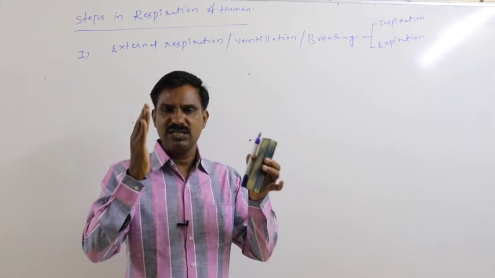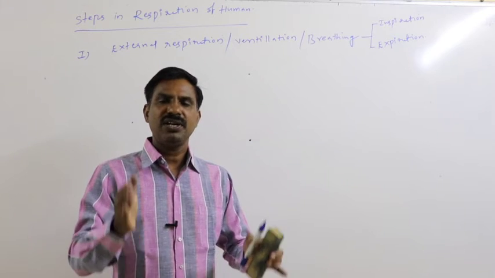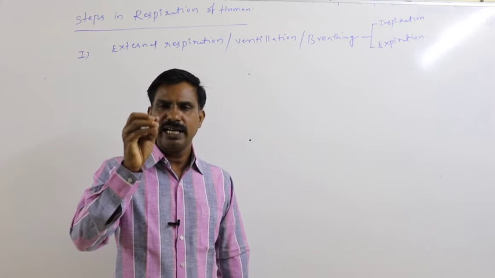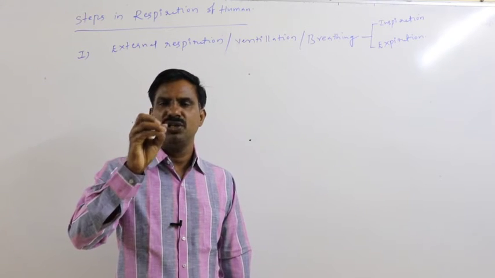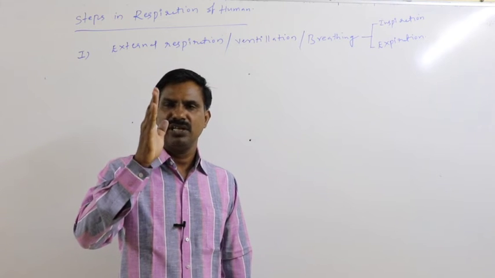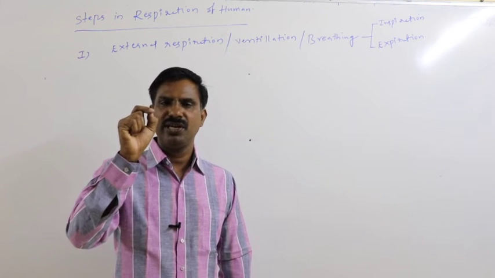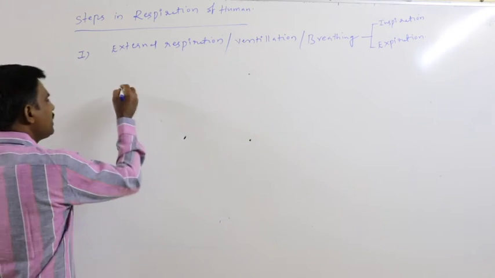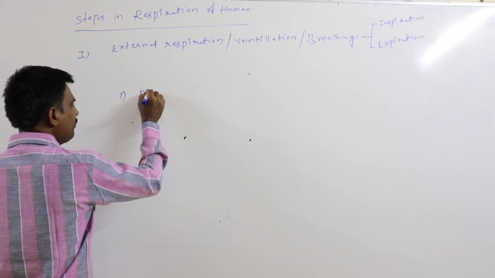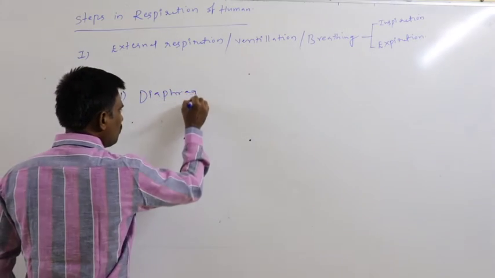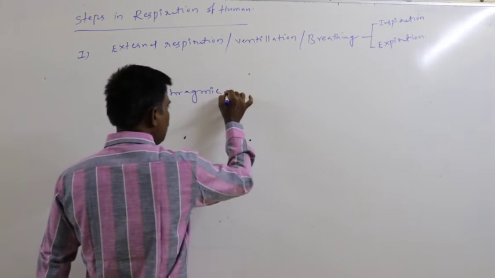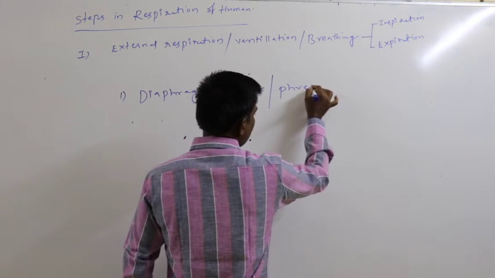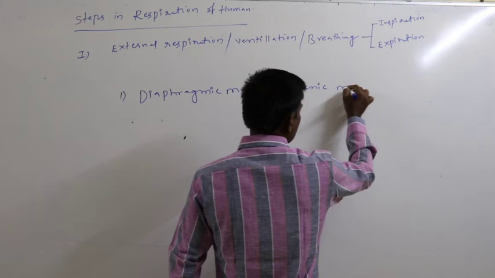What muscles help create the pressure difference between the lung and atmosphere, by altering the thoracic cavity volume and the lung volume? One is the diaphragmic muscle, which is also called the phrenic muscle.